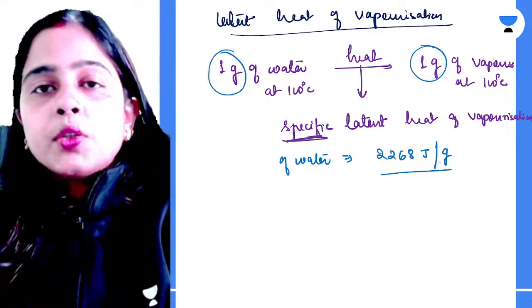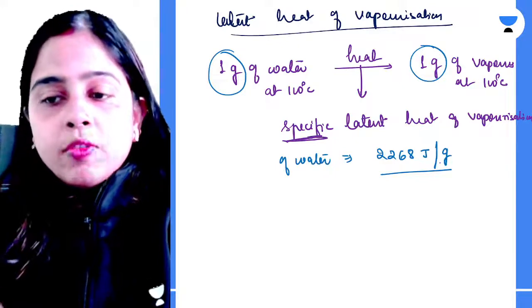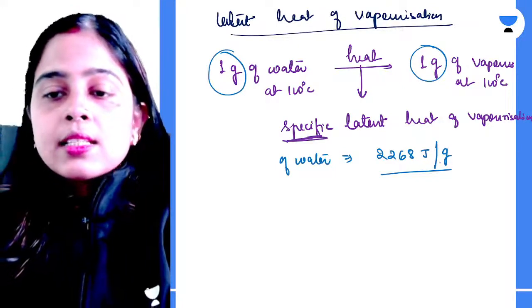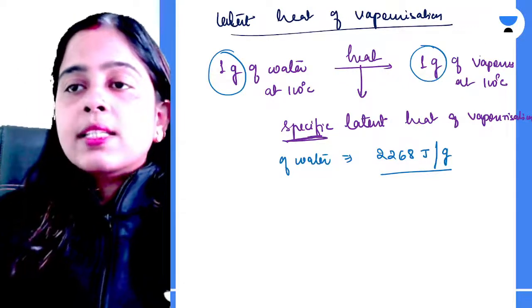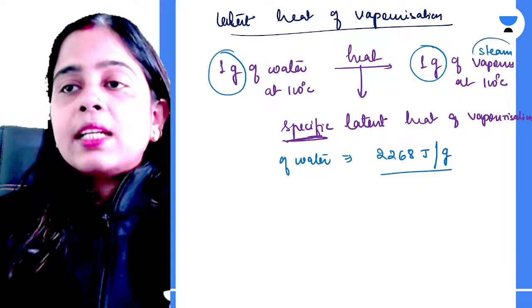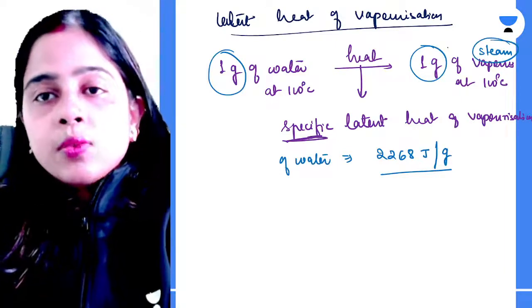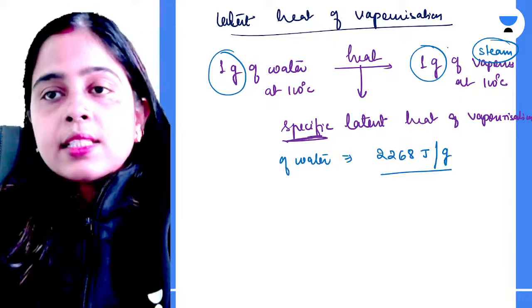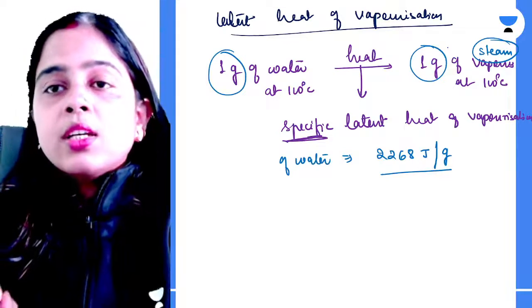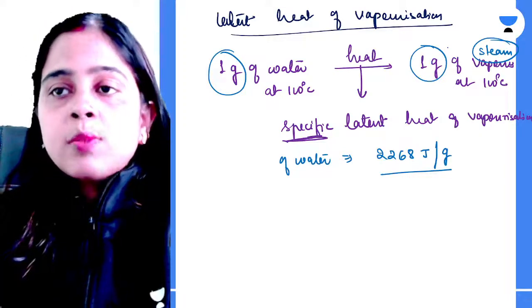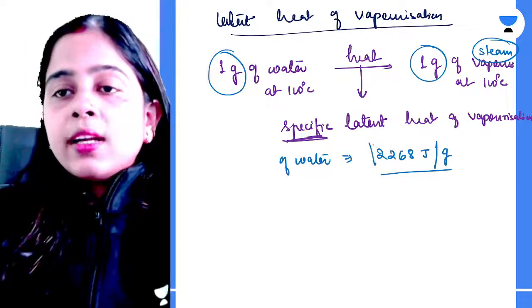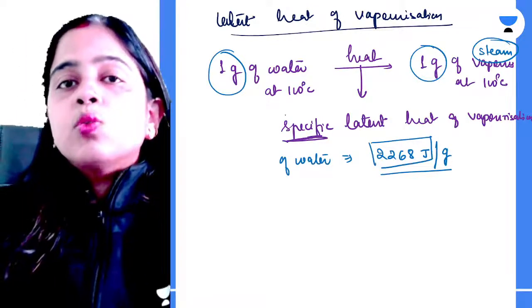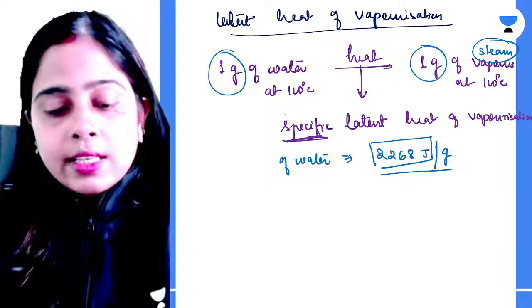Clear? Or you can say your 1 gram of vapors at 100 degrees Celsius, if it is condensing, or vapors, or you can call it steam also, if it gets condensed to form 1 gram of water at 100 degrees Celsius, that will also be your latent heat of vaporization only, because your steam or vapors need to lose this much of energy to get converted to water again at 100 degrees Celsius.